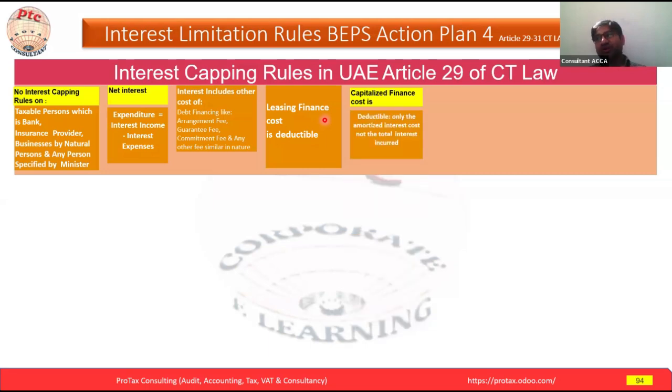Now the next point, again, this is another critical point you have to understand. Capitalized finance cost is deductible only the amortized portion. What is the capitalized finance cost? If any of the participants would like to volunteer and explain the concept of capitalized finance cost and which accounting standard or IFRS deals with that.